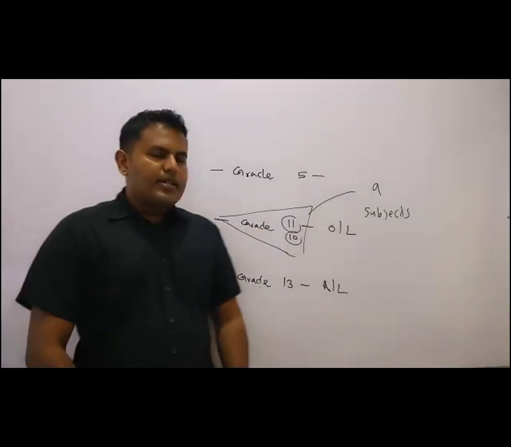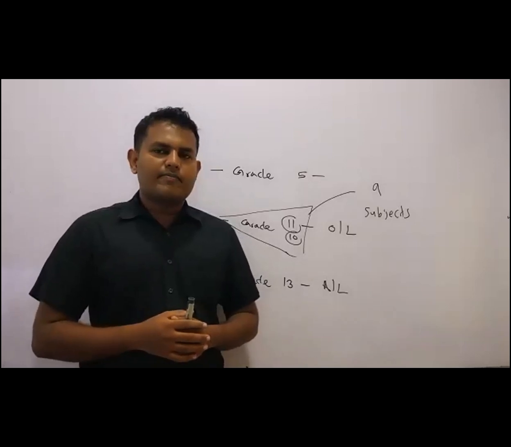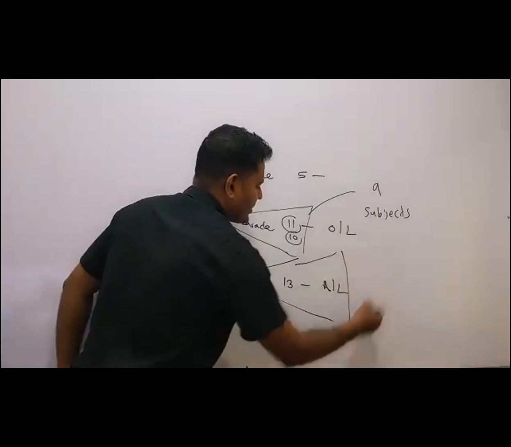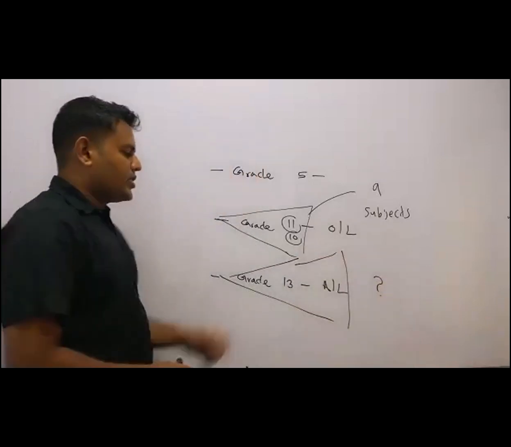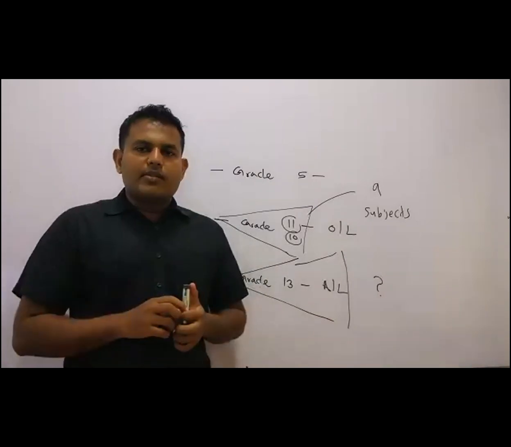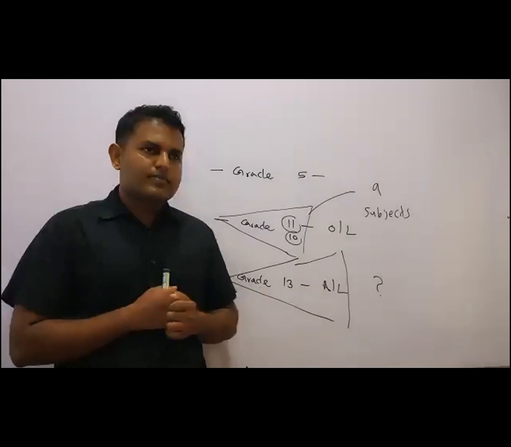And then in A levels, basically how many subjects are you getting?